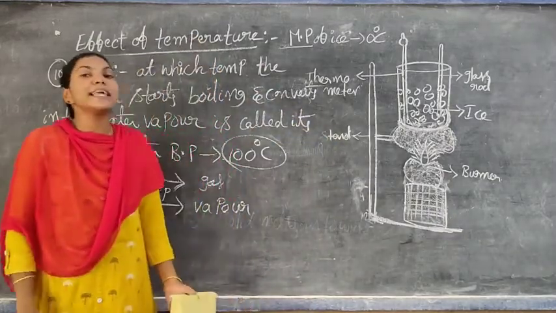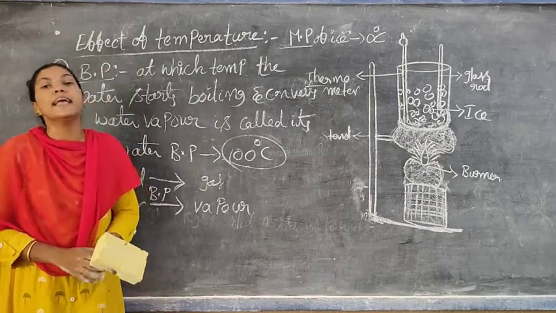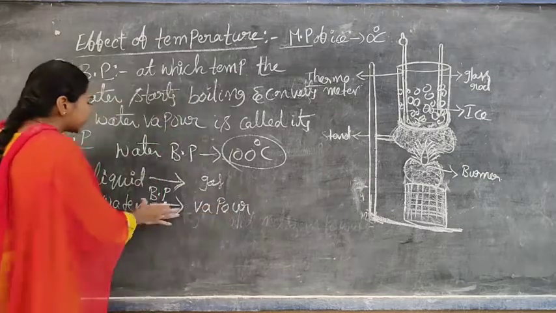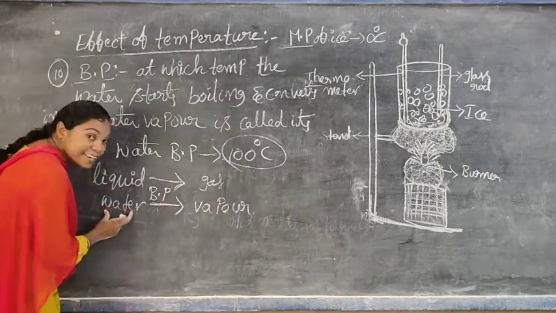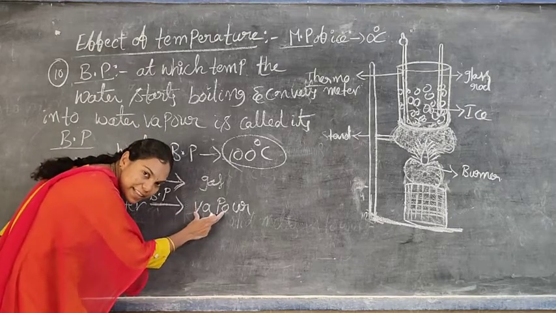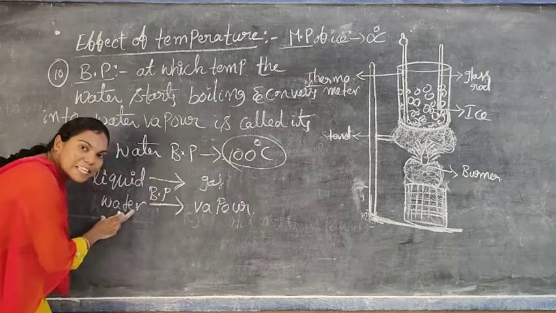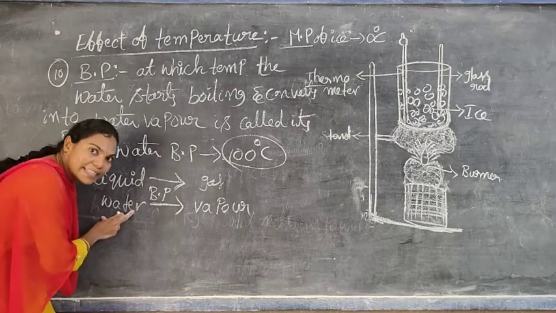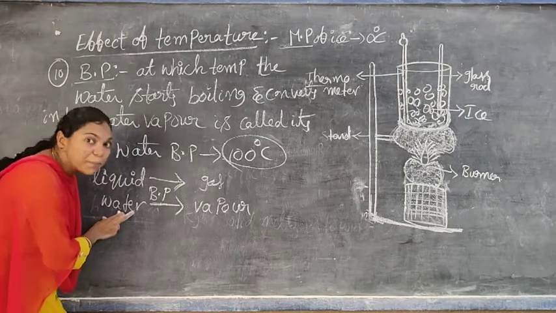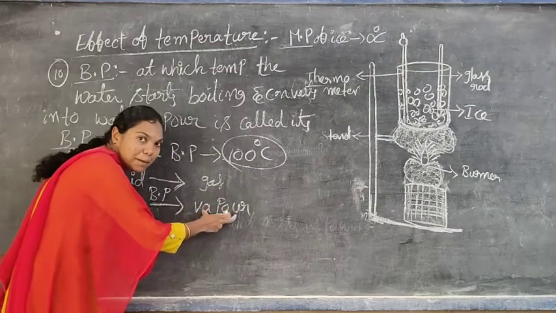So the particles in the gaseous state have additional energy compared to the liquid and the solid form. Here, taking the example, the particles present in water have less energy compared to the particles present in the vapor state. Why? Because the particles in the water state take additional energy to overcome the forces of attraction between the particles and convert into vapor.